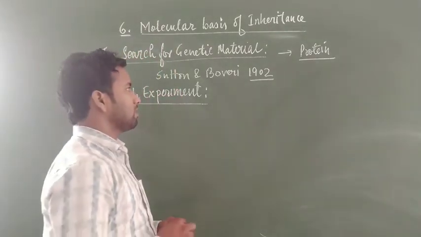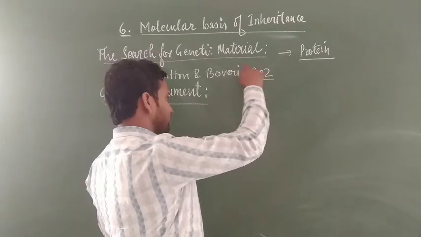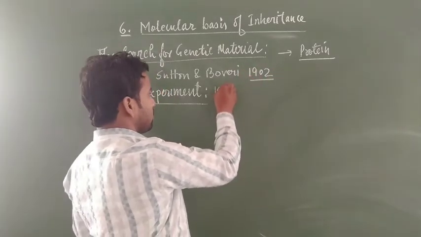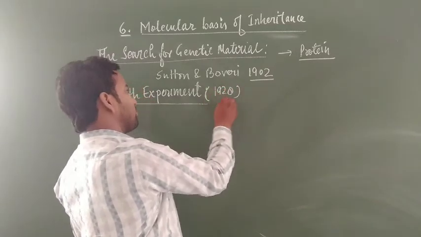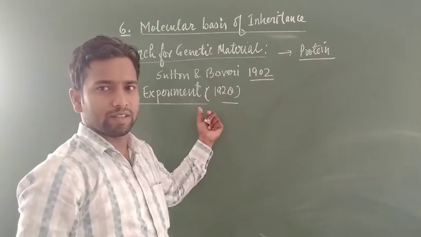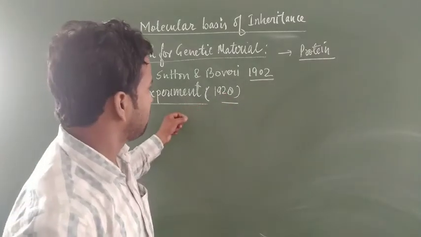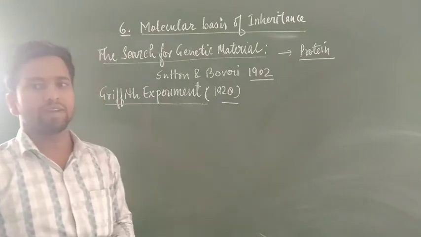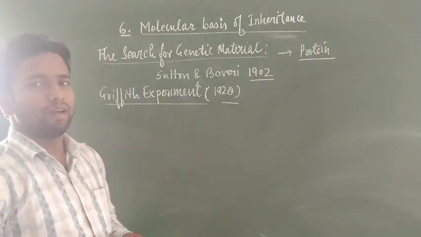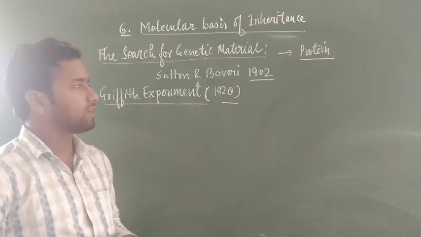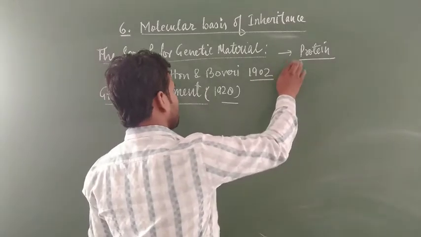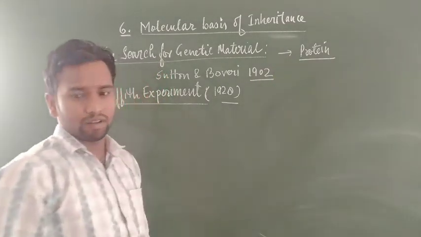Earlier, before 1902 and even after 1902, the Griffith experiment was performed in 1928, and later on Hershey, Chase, McCarty, O.T. Avery and C.M. MacLeod further revised it during 1933. This clearly proved that DNA is the genetic material, and till that date it was considered that protein is the genetic material.